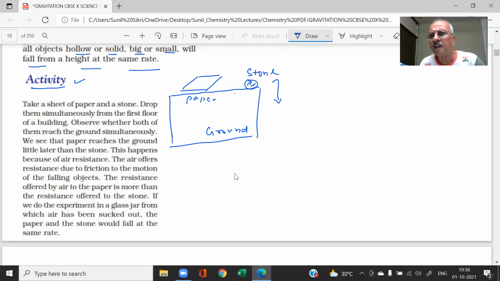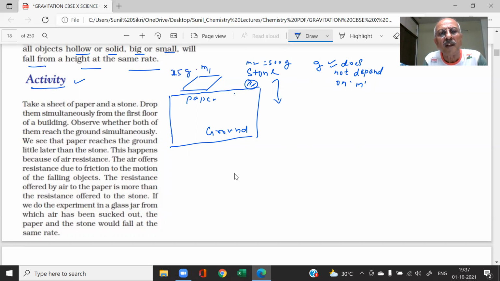What do you find if you do this experiment? Will the two reach at the same time? According to what we learned, g does not depend on m. Supposing masses are different, this has mass m1, this has mass m2. Supposing this stone is 500 grams, and this is only 25 grams. But we know g does not depend on m.